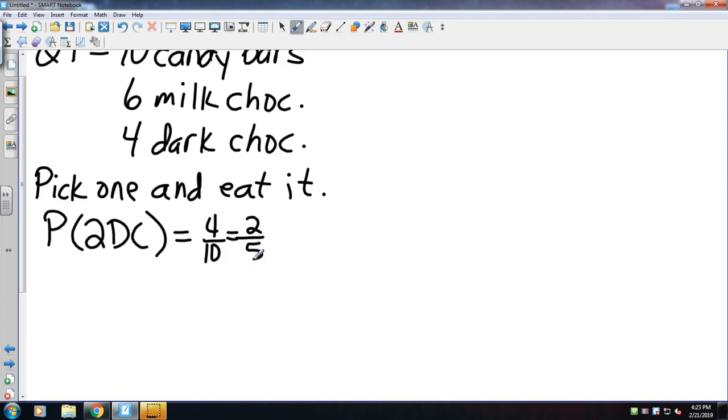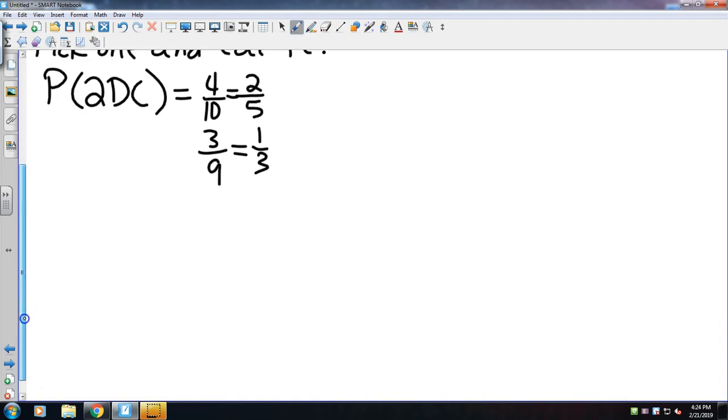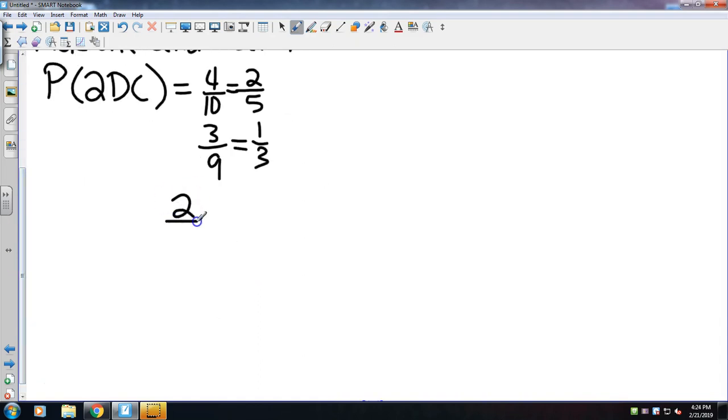For the second draw, there's only 3 to choose from this time that are dark chocolate, and there's only 9 candy bars left, so that's 1/3. I take those 2 events and multiply them together, and the probability of me pulling 2 dark chocolate bars after eating one of them is 2 out of 15.